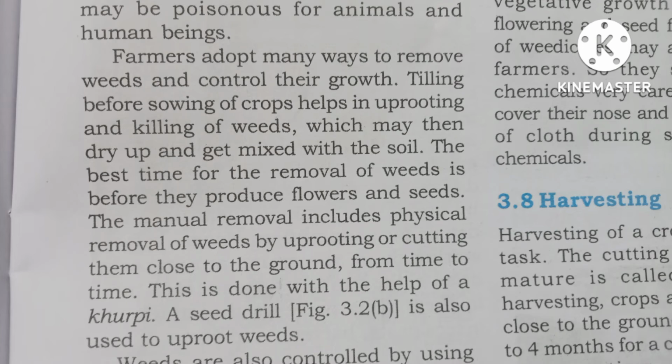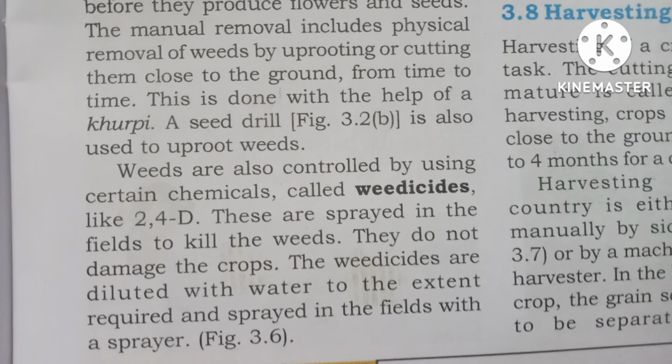Now we see the weeds are controlled by using certain chemicals called weedicides, like 2,4-D. These are sprayed in the fields to kill the weeds. They do not damage the crops. The weedicides are diluted with water to the extent required and sprayed in the fields with a sprayer.